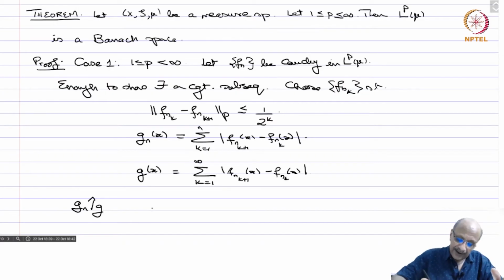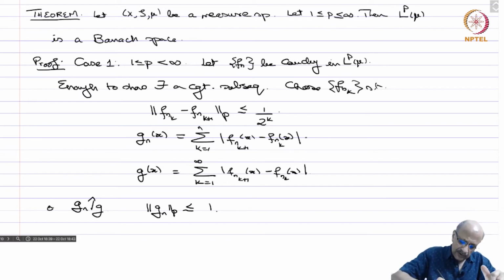Also by the triangle inequality, the norm of g_n in L^p is less than or equal to the sum from 1 to n of 1 over 2^k, a geometric series, which I can estimate higher by the sum from 1 to infinity, so that is less than or equal to 1.